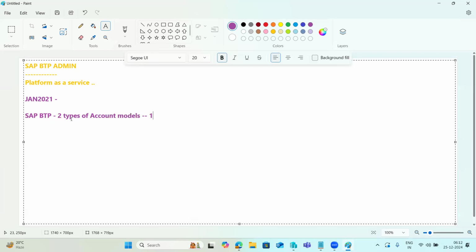One is the trial account. Second one is the enterprise account. Trial account and enterprise account. These trial accounts and enterprise accounts come under the global account, which will come from SAP, right? Based upon our subscription, you will get these trial accounts and enterprise accounts from SAP. Okay.